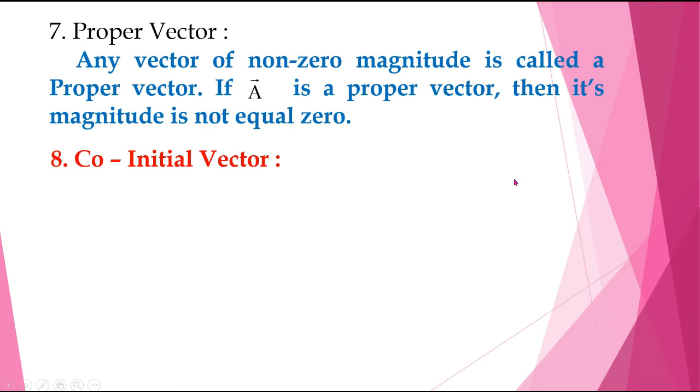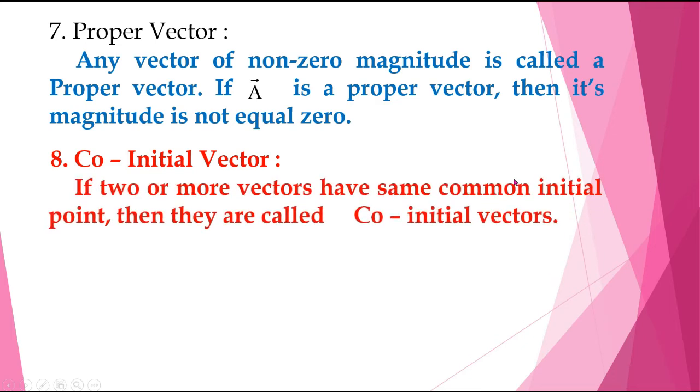Eighth one, co-initial vectors. If two or more vectors have the same common initial point, then they are called co-initial vectors. So vectors have initial points and final points, terminal points. Ninth one, co-terminal vectors.